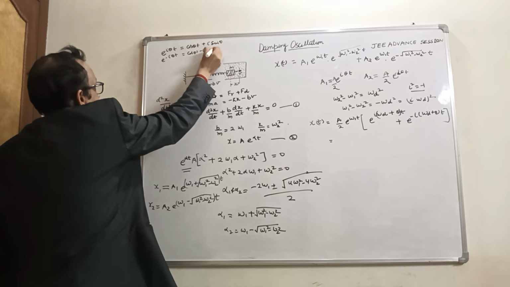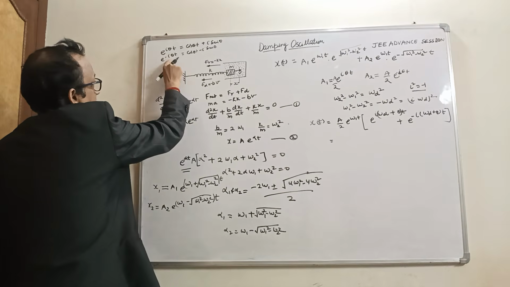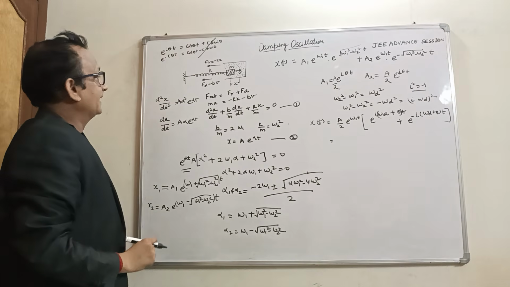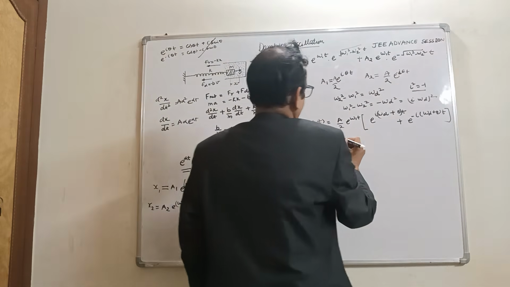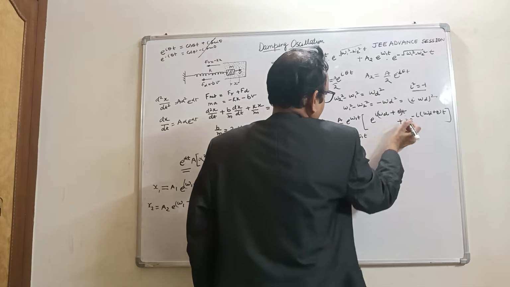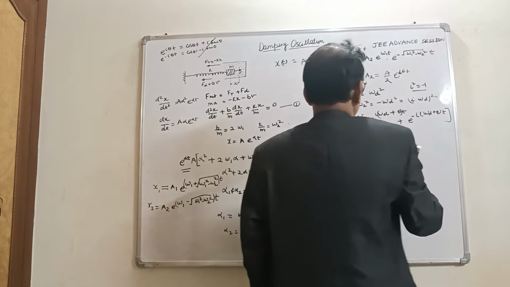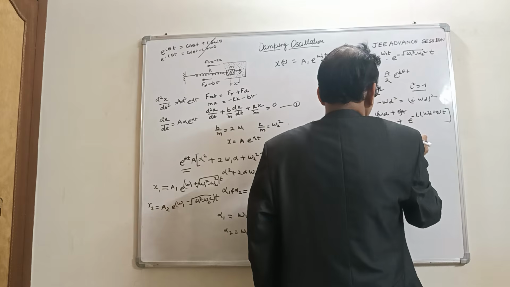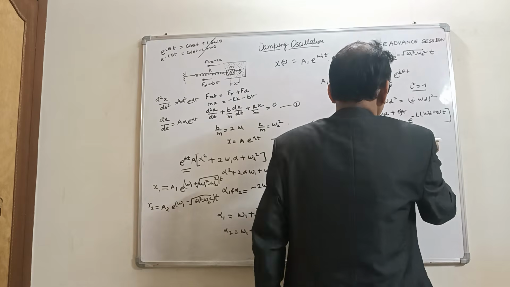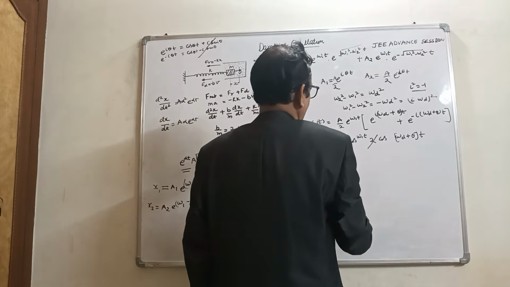On adding these terms, the sine terms cancel out, so this becomes 2 cos theta t. Similarly, we write here a by 2 cos of omega d plus theta into t. The 2 cancels out.